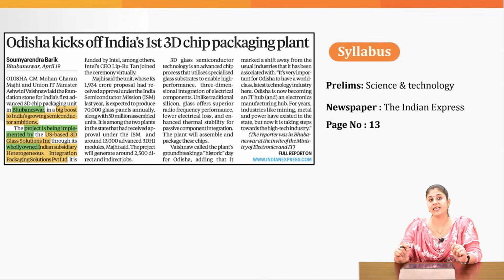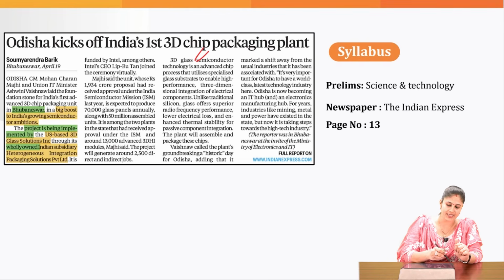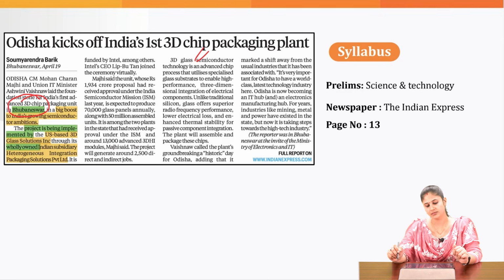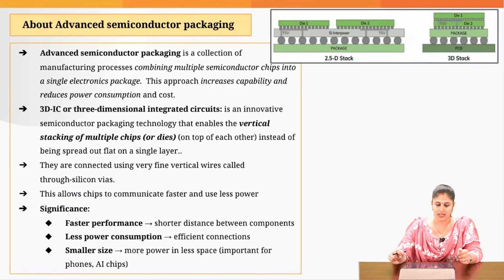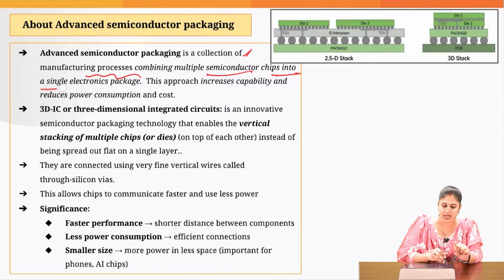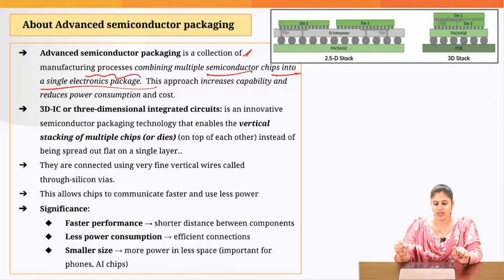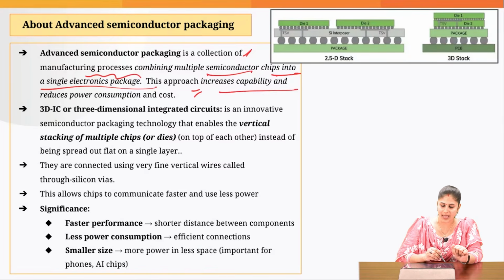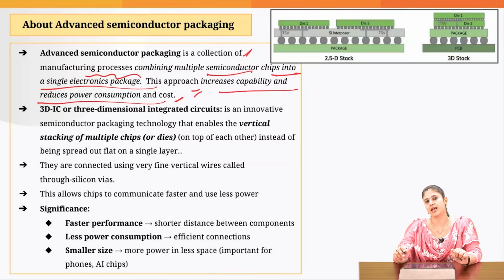Now, we have made a great advancement in the semiconductor supply chain. Odisha has come up with India's first 3D chip packaging plant, in Bhubaneswar. You can associate this topic with the science and tech section of your prelims syllabus. What is advanced semiconductor packaging? It is a collection of manufacturing processes wherein we combine multiple semiconductor chips into a single electronic package. This increases capability and reduces power consumption and cost.